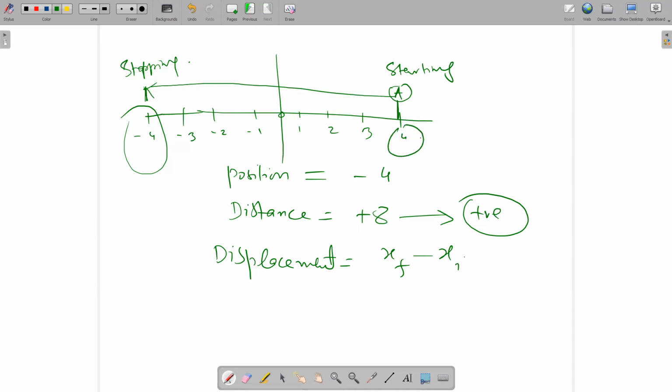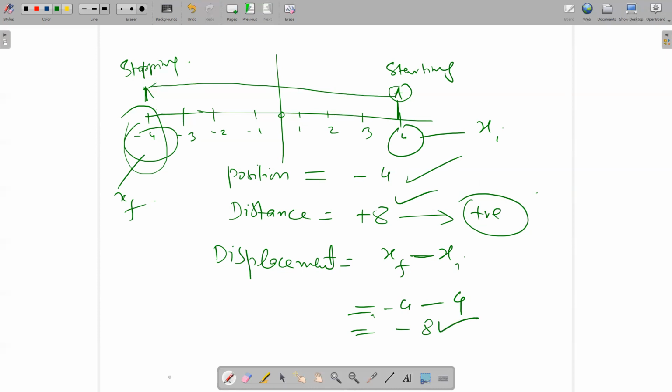Your xi is 4 and your xf is -4, so -4 minus 4 gives -8. So your displacement is -8, your distance is +8, and your position is -4. When you find the displacement, you always find xf minus xi. For the distance, you find xf minus xi but with a positive sign, because the distance is always positive.